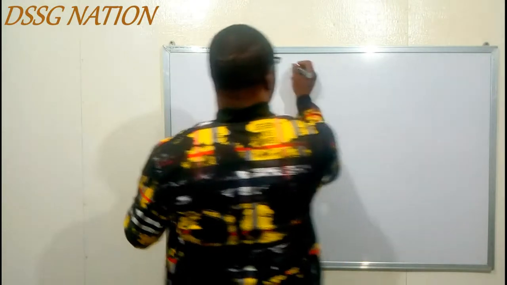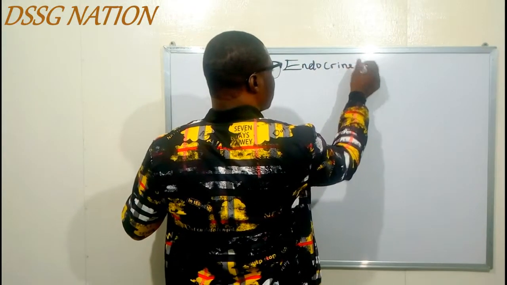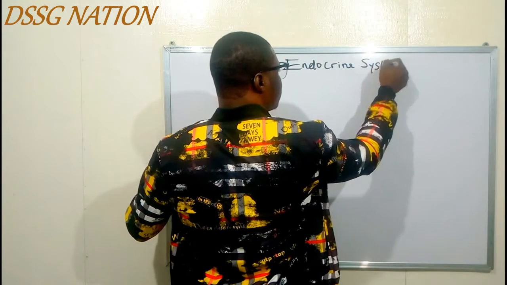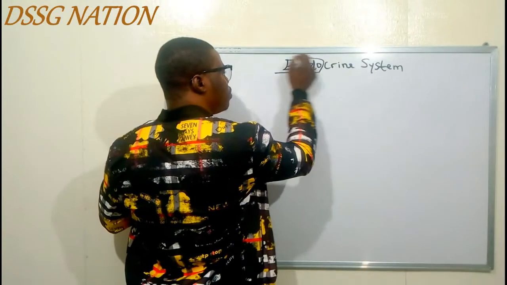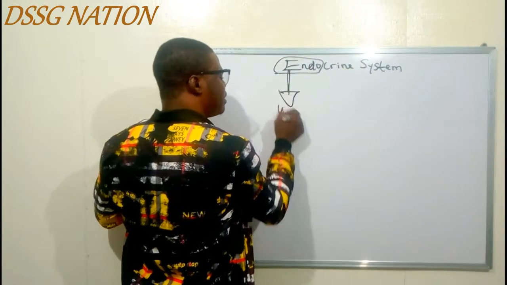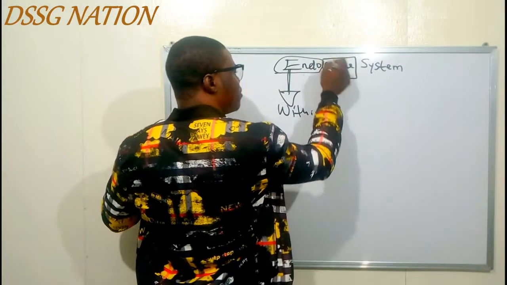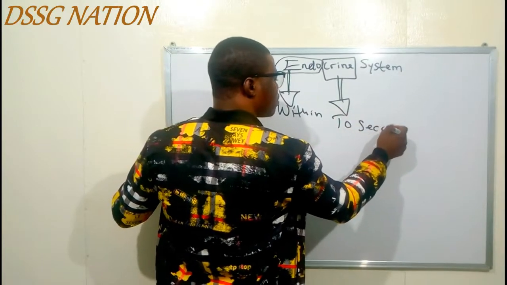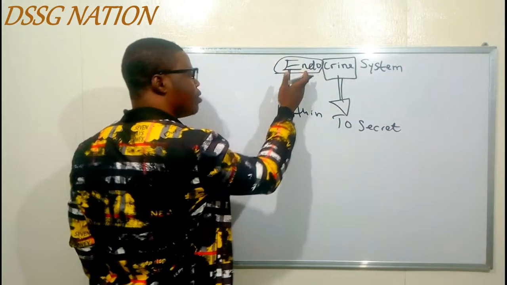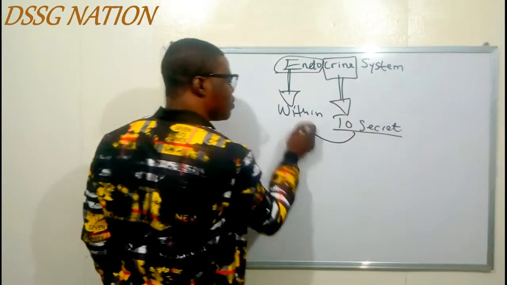Okay, so we said we are going to be talking about the endocrine system. Now, the word endo means within, while the word crine means to secrete. So when you say endocrine, endo and crine, it means to secrete within.